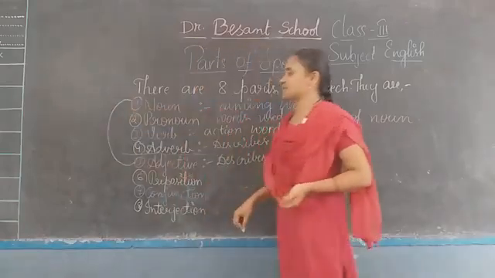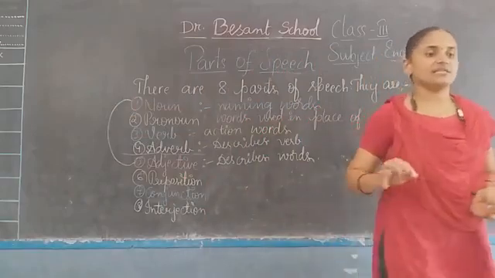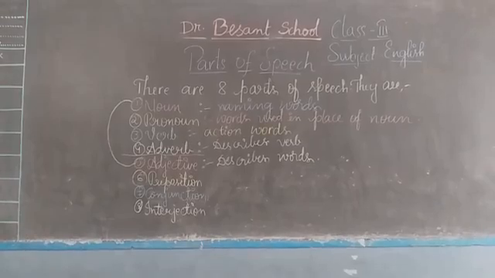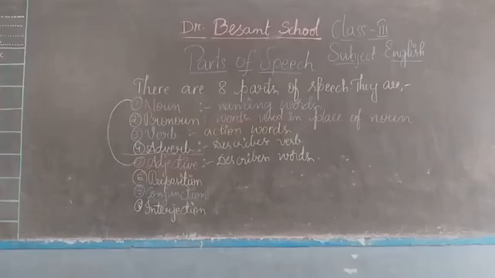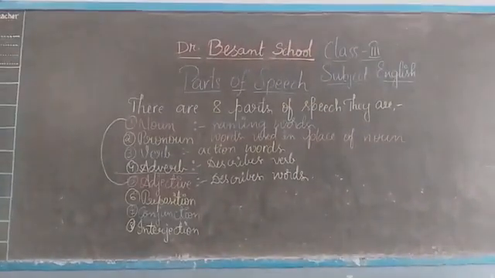The words which describe the noun, those are adjectives. Let us see some more examples for adjectives. Okay, children, let us see some more examples for adjectives, so that you'll be clear what exactly adjectives are.